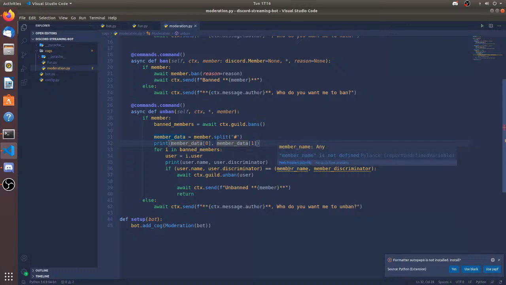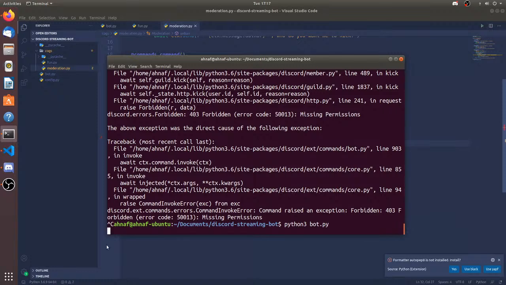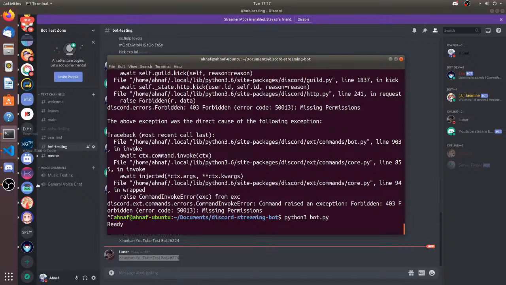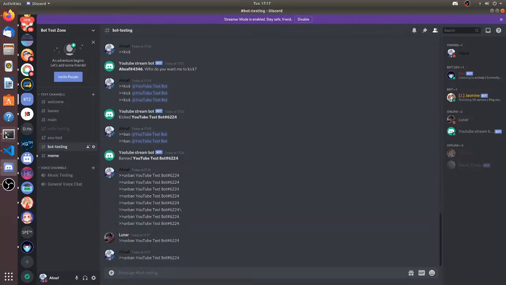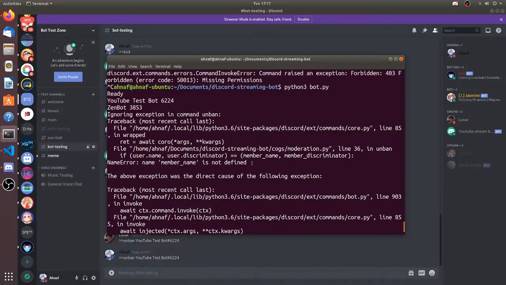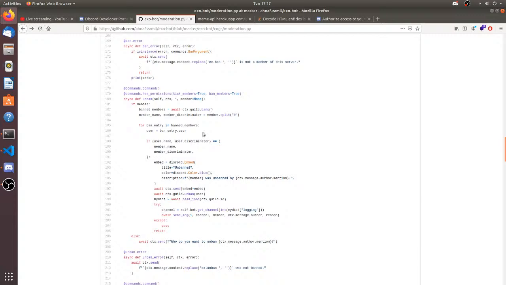Why is the stream so slow? Okay, so now let's print this, because mainly I want to print them. You don't have permissions, Lunar. It's giving me permission errors. Okay, so where are those? Ah, okay, I got it. So the unban command is giving me some issues.